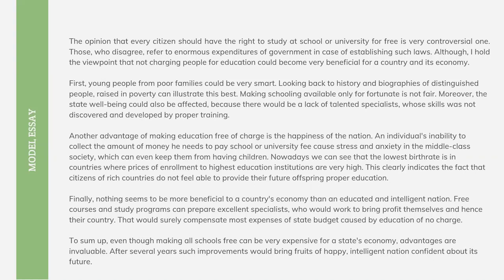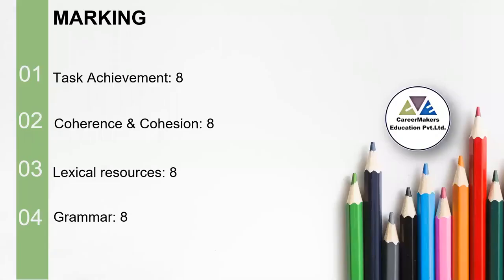Okay, so we have taken both types of model essays with quite a similar topic. The first essay was of overall 7.5 bands, and this essay was overall 8 bands. These are the marking criteria: task achievement is done, and coherence and cohesion.